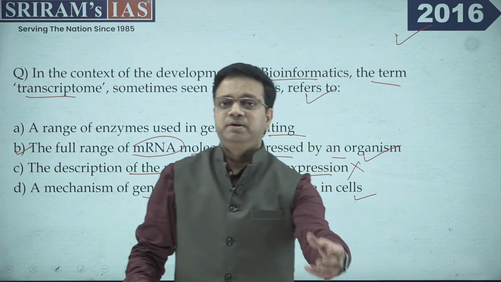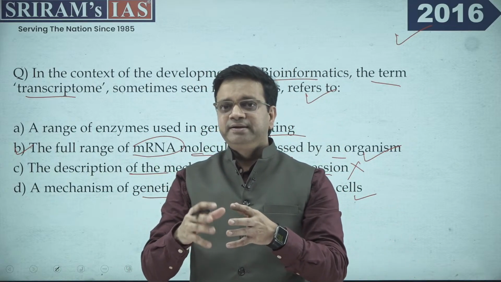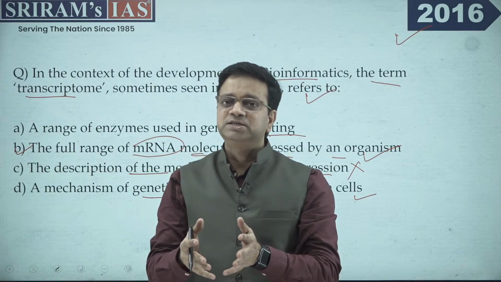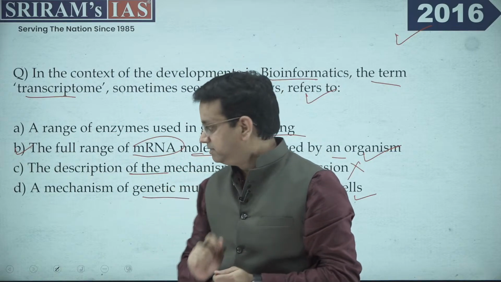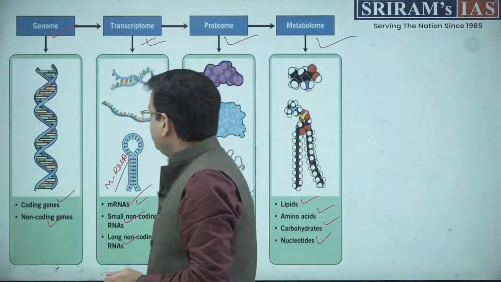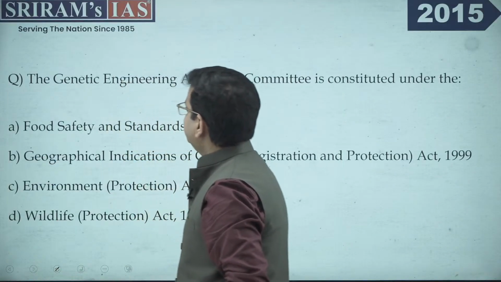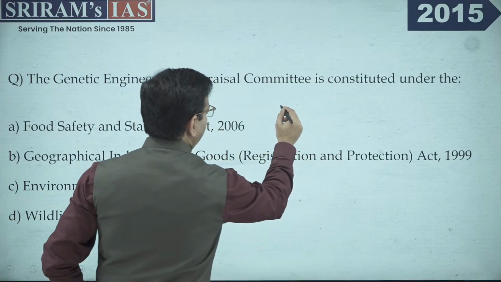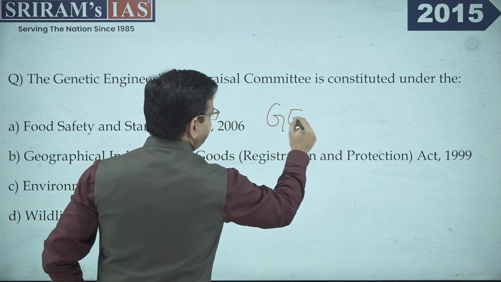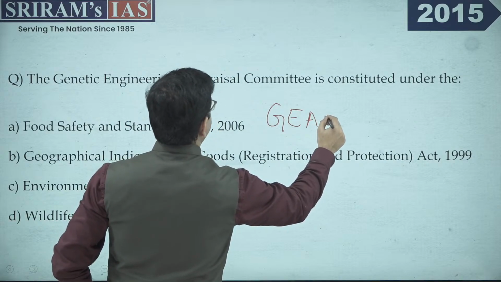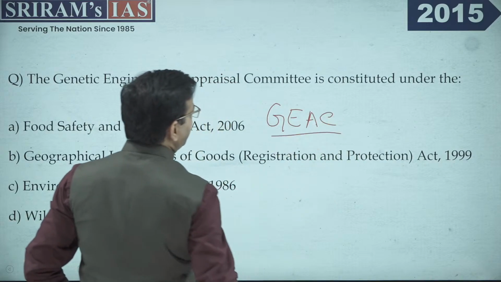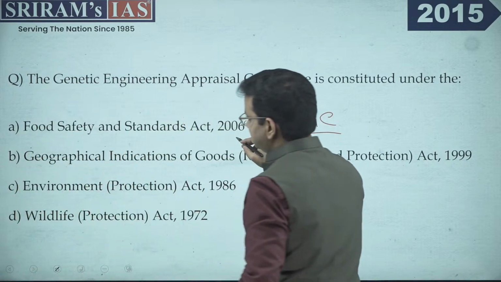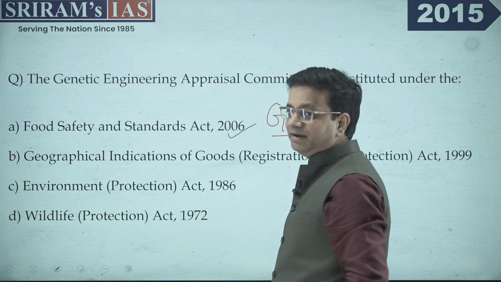Right? So, if you are reading, make sure to try to relate the other terms associated with it, because there might be some questions coming out of that specific term. Now, moving ahead with the other questions, that is the Genetic Engineering Appraisal Committee, we commonly call it GEAC, right? GEAC, the Genetic Engineering Appraisal Committee, was constituted under which of the options given, the first being the Food Safety and Standard Act.